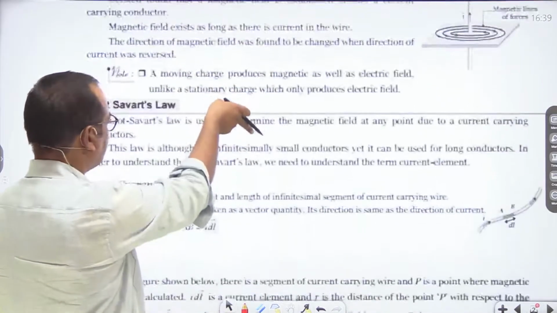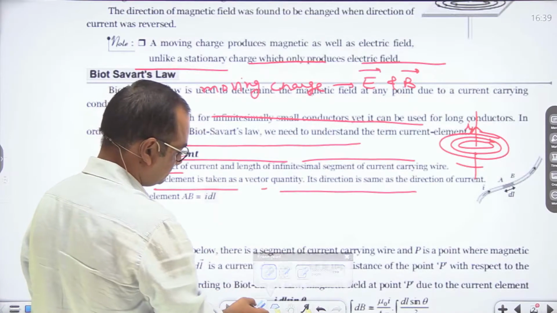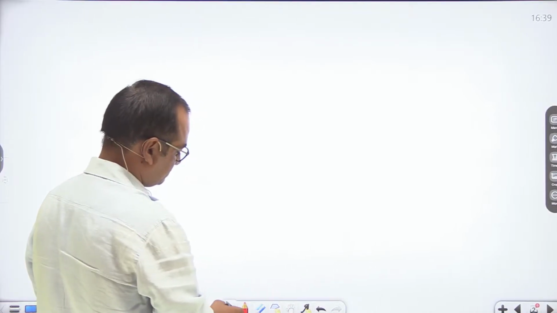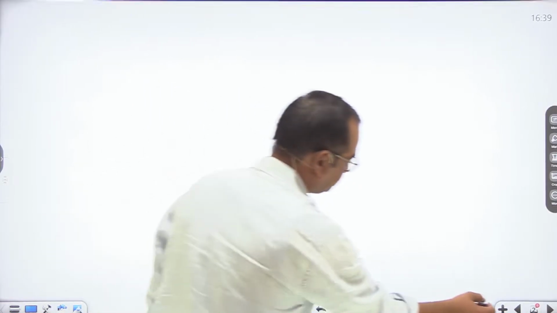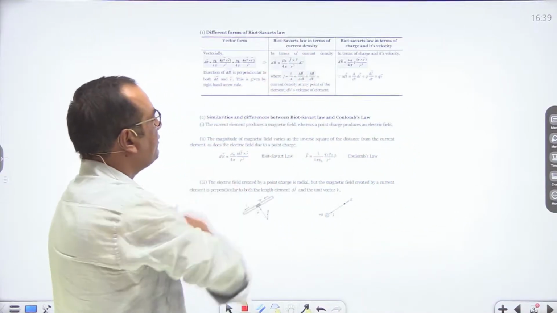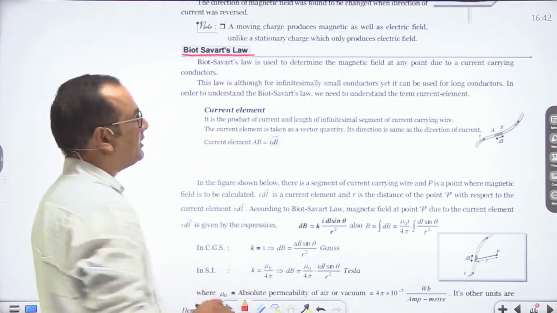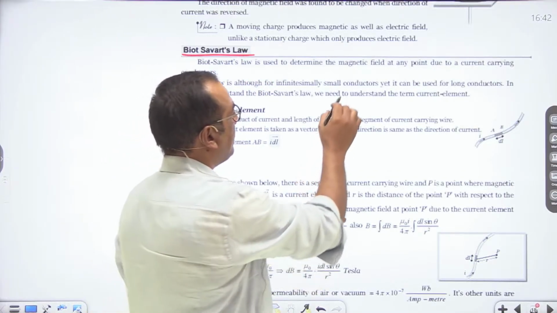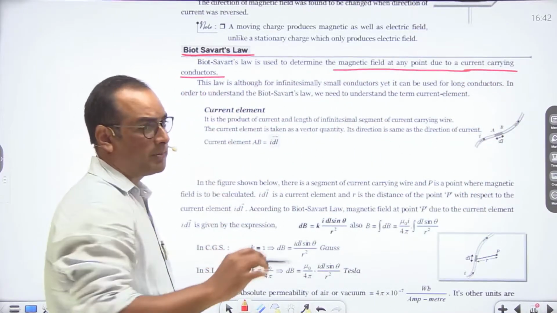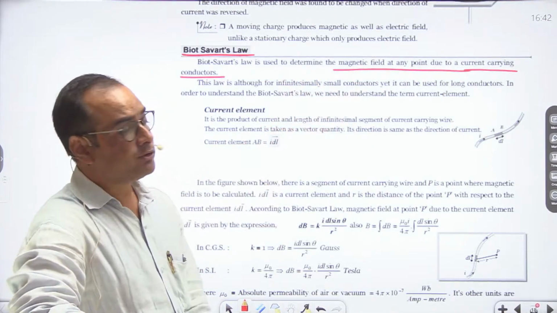Then let us talk about Biot-Savart law. Biot-Savart law is basically used to determine the magnetic field at any point due to a current carrying conductor.